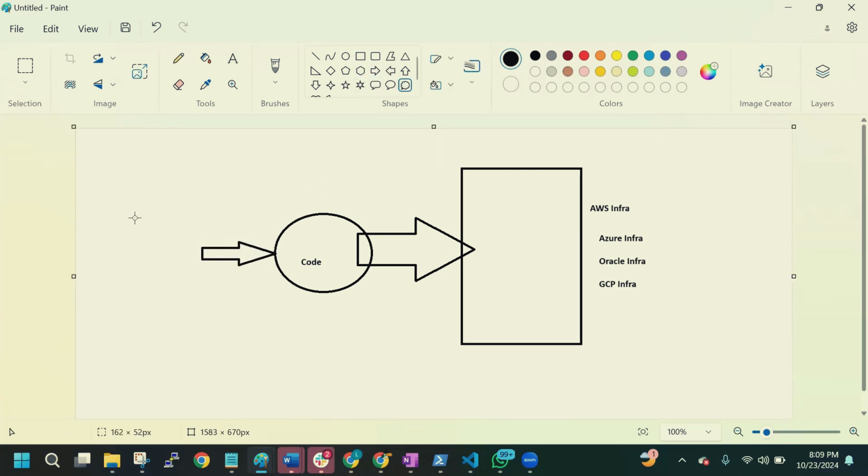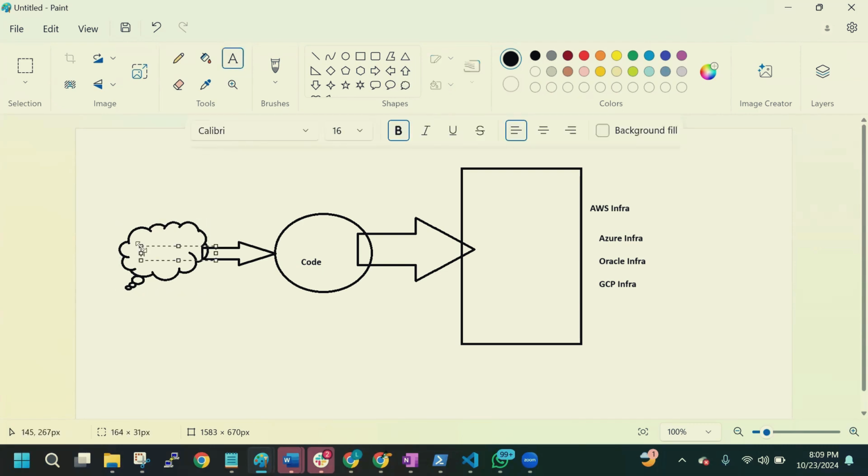So we will be DevOps engineers. Suppose this is you. One of the DevOps engineer's roles is to create infra as code, to create infrastructure in any one of the clouds, like AWS, Azure, Oracle, GCP, Kubernetes, New Relic, whatever providers. How will infrastructure as code create this infrastructure? With the help of providers. We'll come to providers a little later. For now, we first need to understand what infrastructure as code tools are there in the market.